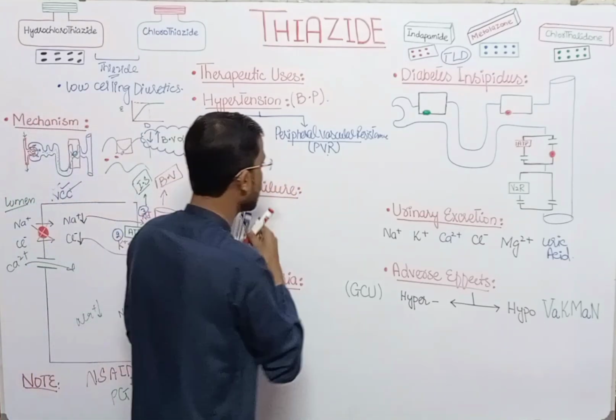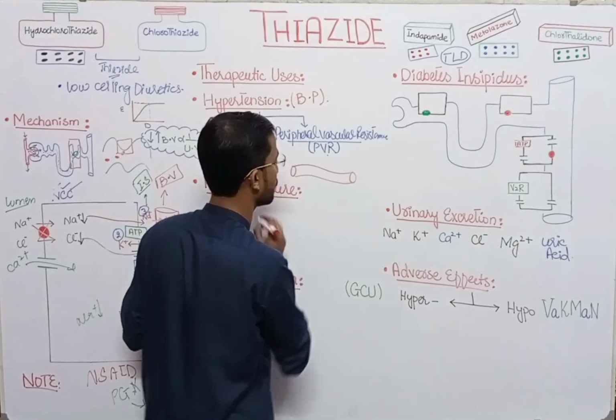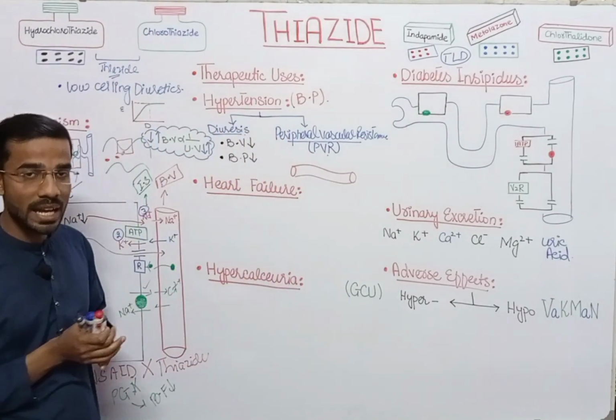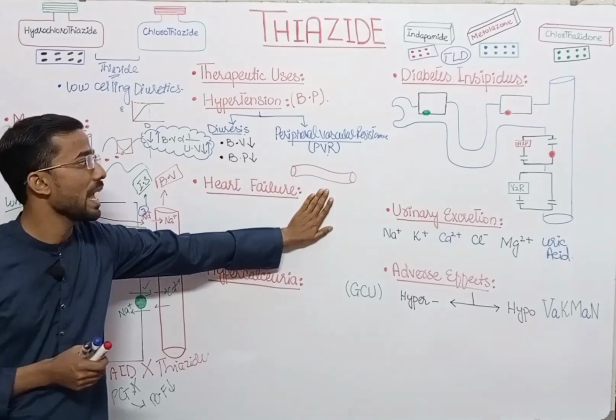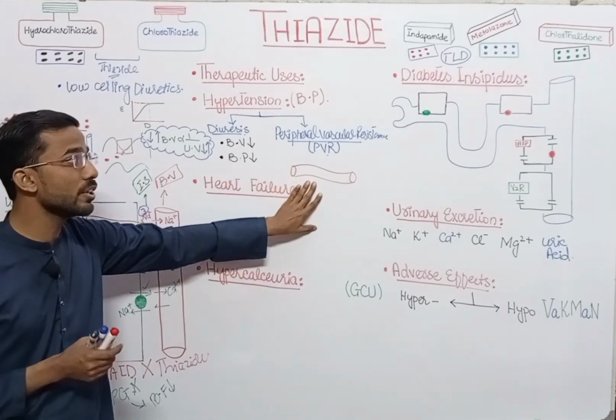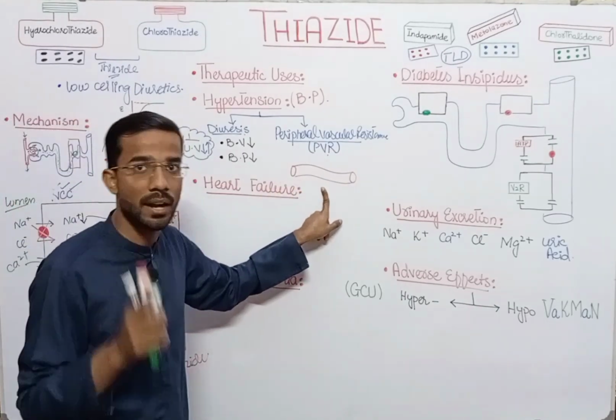Here you will see the different arteries, and thiazides act on these arteries, blood vessels, and thiazides actually reduce the tension in these arteries.